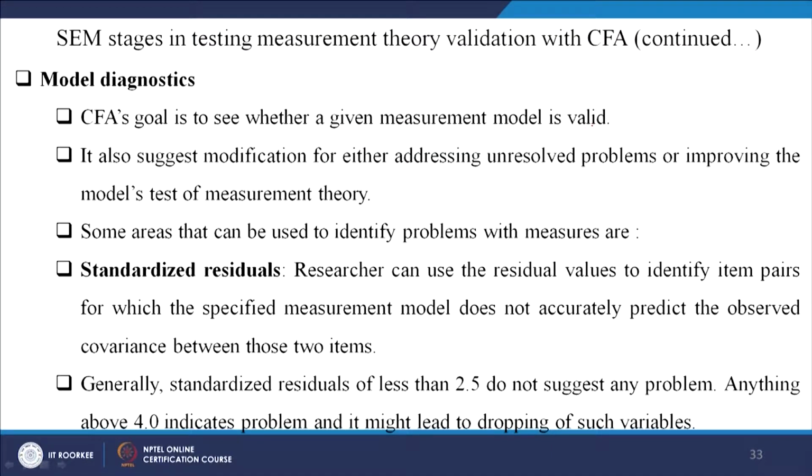CFA's goal is to see whether a given measurement model is valid or not. That means you have made a model. We know this is a covariance structure, and each construct has, let us say, at least 3 variables. Now we are asking whether the model that we have drawn is a valid model or not. How do you know? To do that, we have some cutoff values, which we call the indices. These indices will help us find out whether the model is a fit model or not.